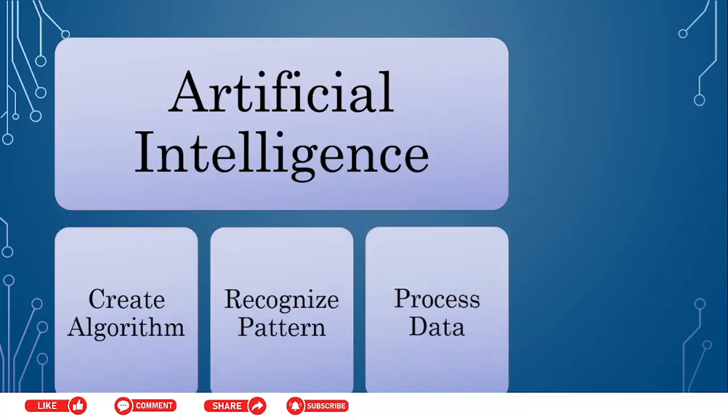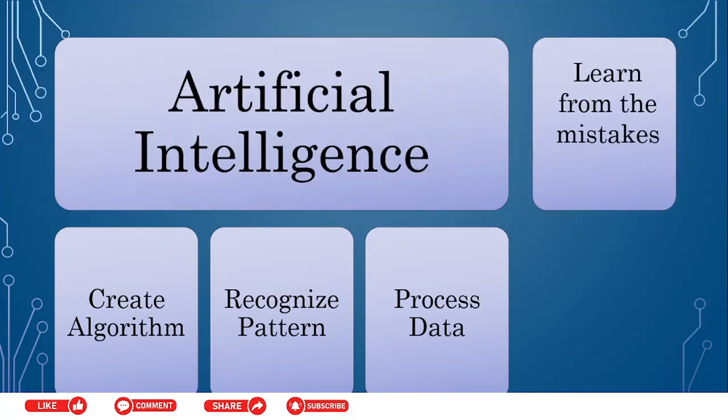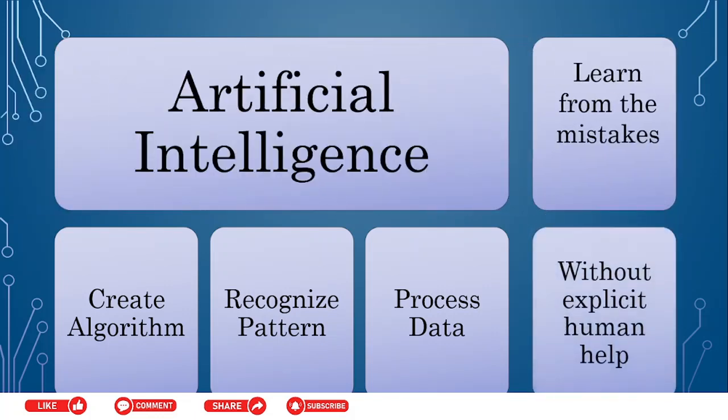AI, or artificial intelligence, is a set of code. But what makes it different is that it recognizes patterns, processes data, and learns from mistakes without explicit human help. What does it mean when it learns from the mistake? AI aims to mimic the human thinking process, decision making, and problem solving capability. At its core, AI is like a young student in a classroom. AI observes and analyzes its errors and learns.